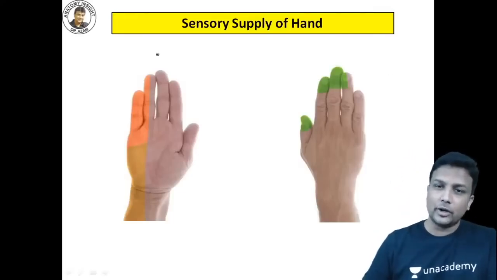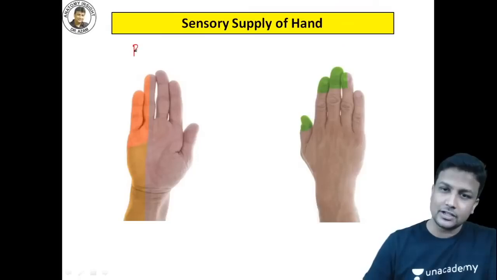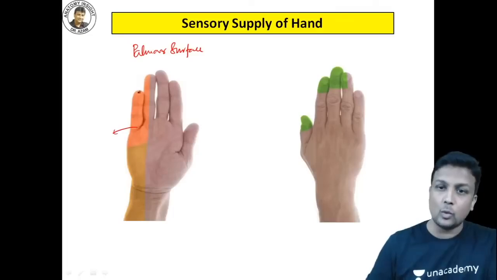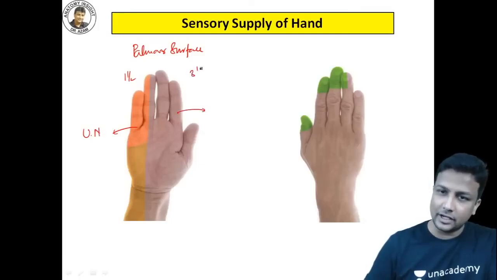Sensory supply, another thing important. Last December exam question, they have asked about the palmar surface. You can clearly see on the palmar surface, this highlighted region here, the medial 1.5 digit. The skin covering the medial 1.5 digit is supplied by ulnar nerve. And the skin covering the lateral 3.5 digits will be supplied by your median nerve.